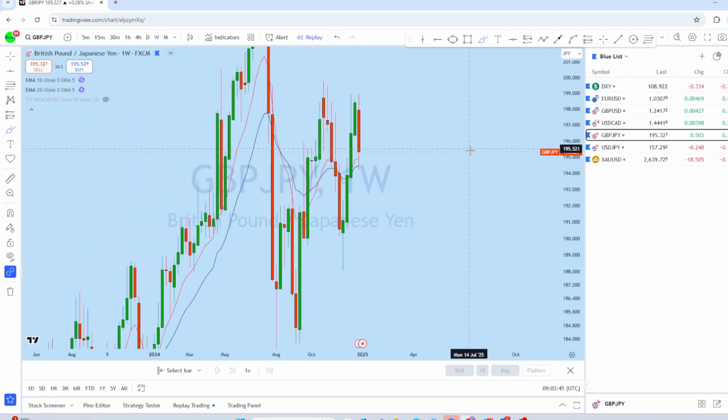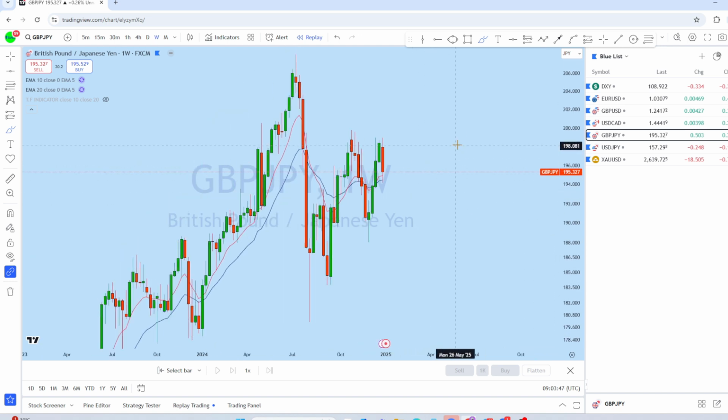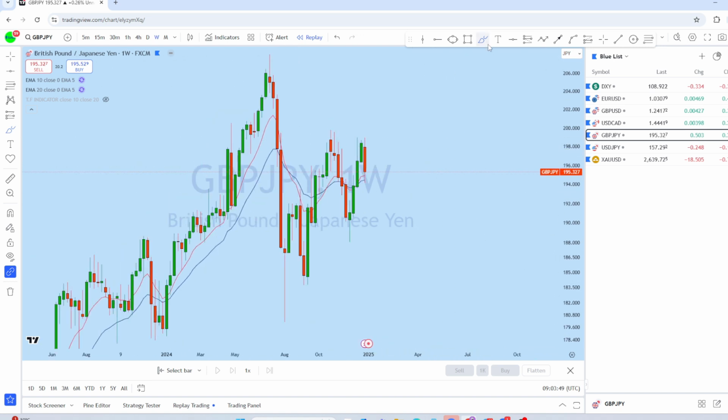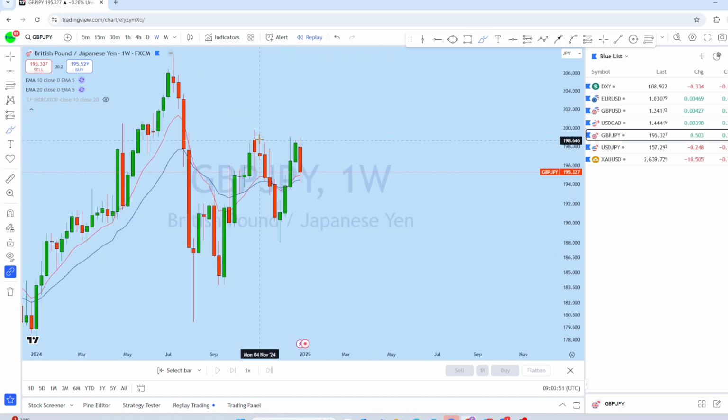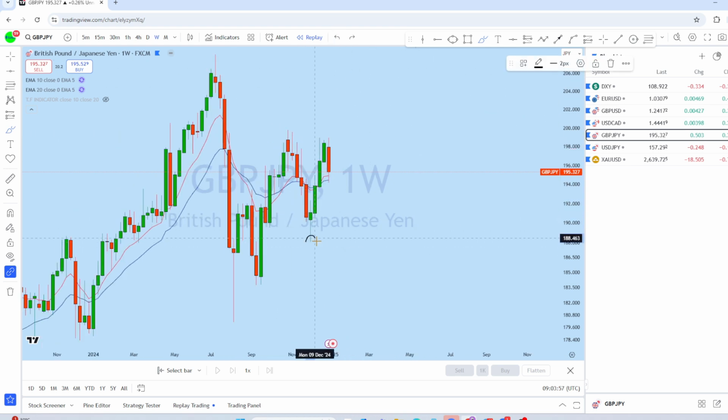Now looking at the weekly chart on GJ, from the weekly perspective, this is the weekly price action where the market formed a double top. This is the weekly candle, which is a long bearish candle, and from this we can see there was a bounce followed by a weekly bearish candle, so we expect GJ to continue to drop to create a new lower low.